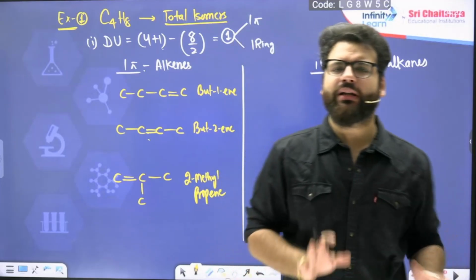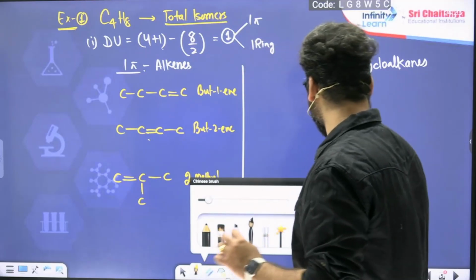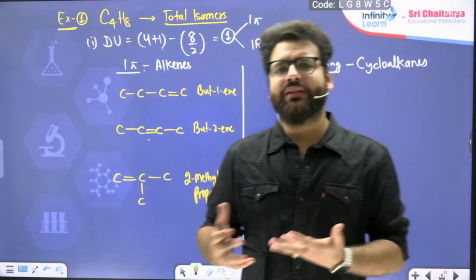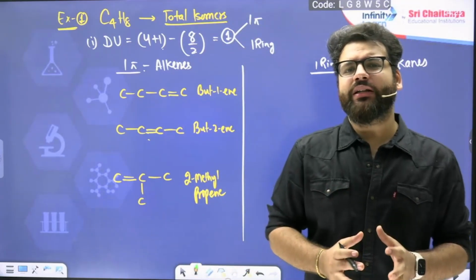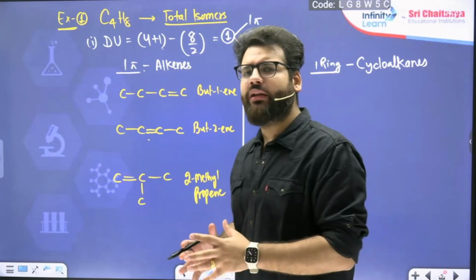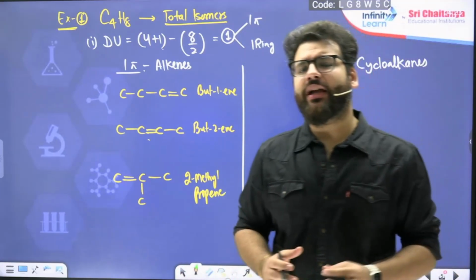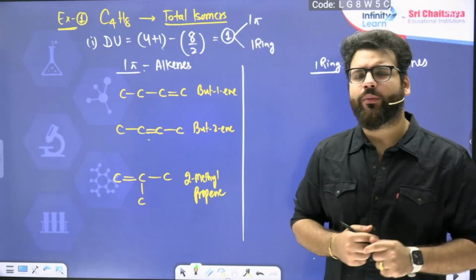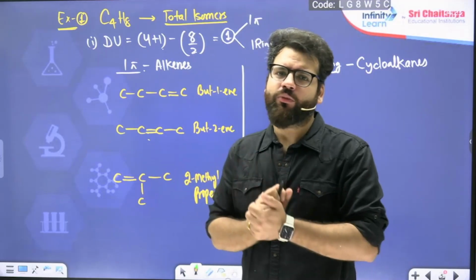closed chain separate. 3 open chain structural isomers are there. If they ask you total isomers, for stereo, we should know that we can count the cis and trans geometrical isomers as well. The simple condition for any alkene to show geometrical isomerism is just that when you look at that sp2 carbon, the carbon carrying the pi bond, both the carbons must have 2 different groups attached to them.